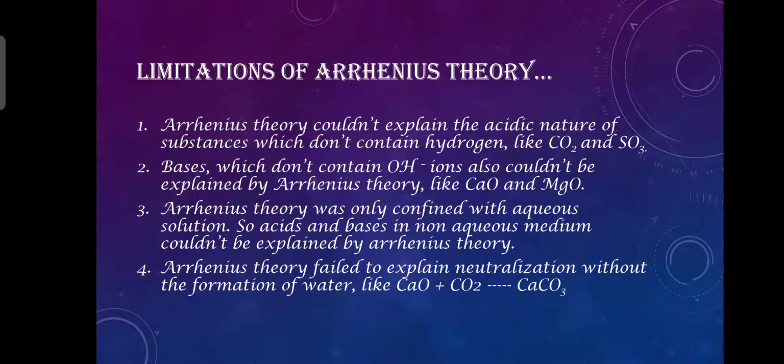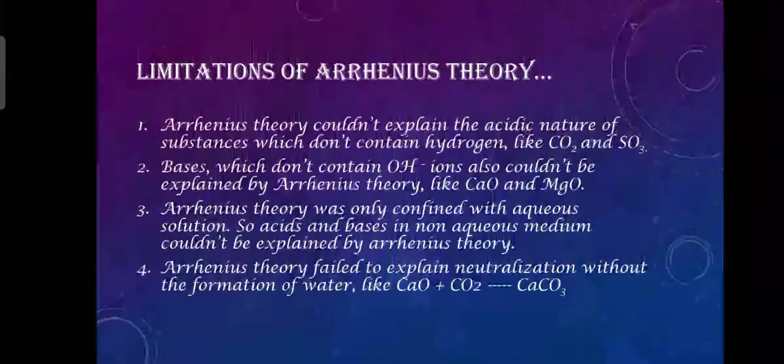Arrhenius could not explain the acidic nature of substances which don't contain hydrogen, like SO2, CO2 and SO3. We have learnt in Arrhenius theory that an acid is a substance that contains hydrogen and is able to liberate hydrogen ions when added to water. But in this theory, there is no place for compounds with an acidic nature which do not contain any hydrogen atom and cannot liberate hydrogen ions when added to water.